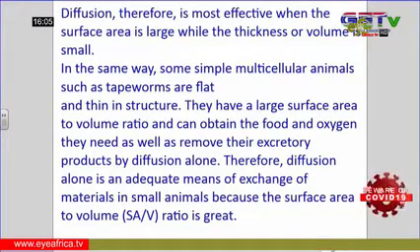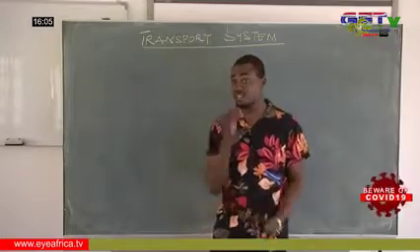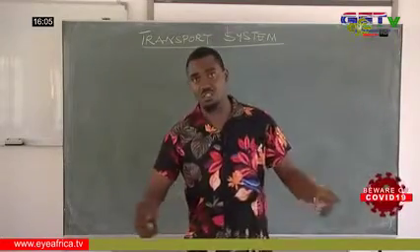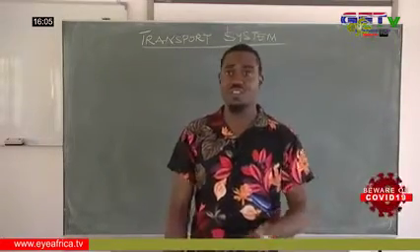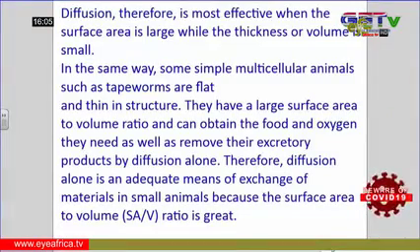But for large organisms like mammals, amphibians and reptiles, which have larger bodies, the surface area to volume ratio is very small, because the larger the organism, the smaller the surface area to volume ratio it has. So simple diffusion cannot move those materials.